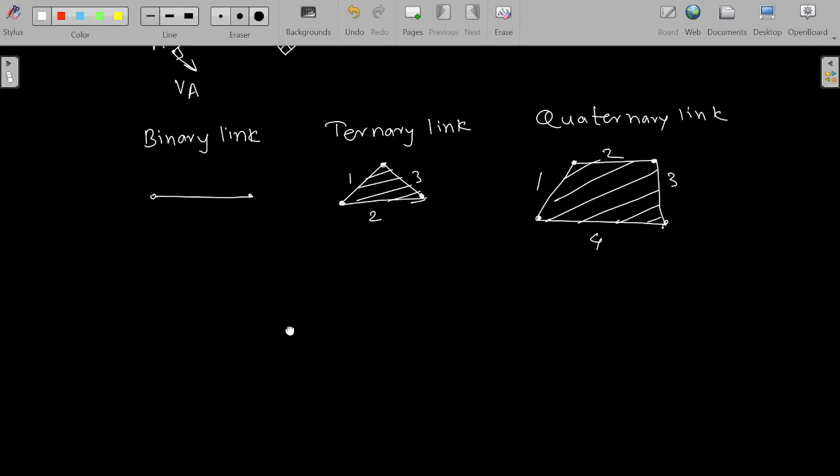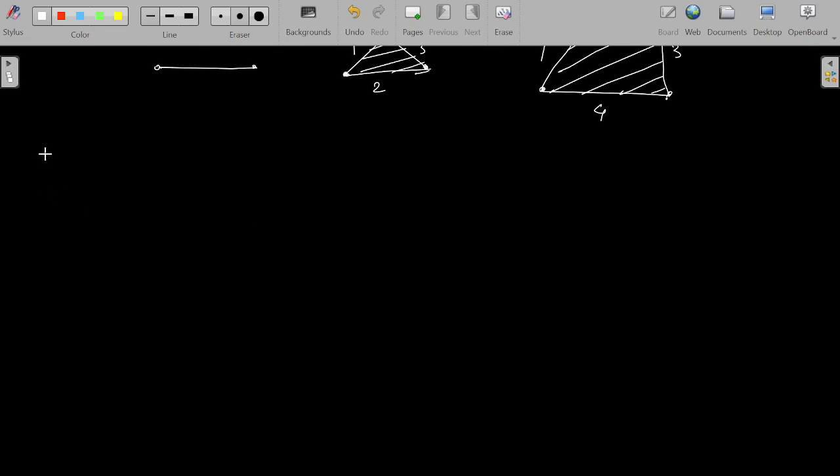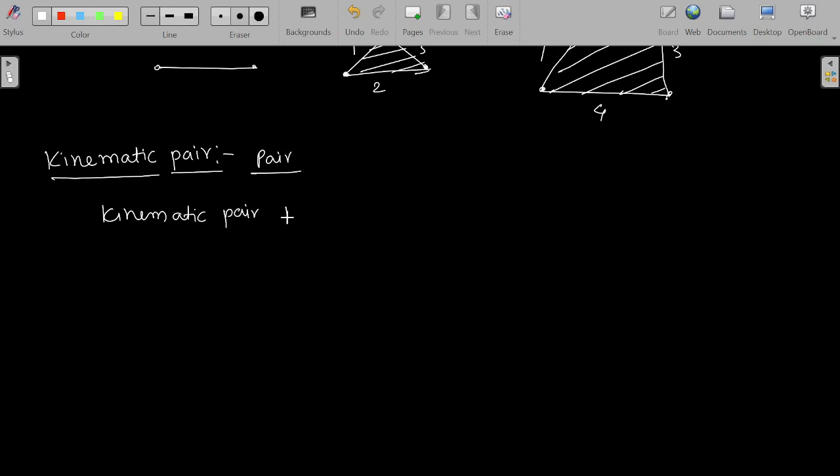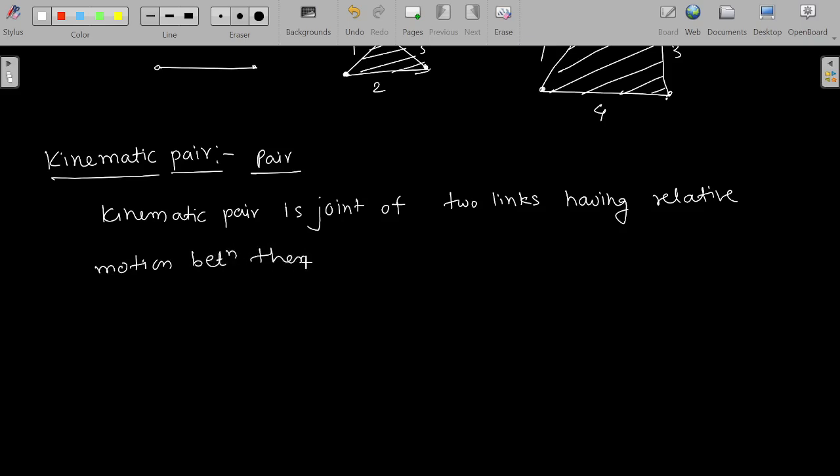Next we will see now kinematic pair. Next is kinematic pair. Now pair means two. Sometimes this kinematic pair is simply known as a pair also. Okay. So what is this kinematic pair? Kinematic pair is a joint of two links having relative motion between them. That is known as a joint.